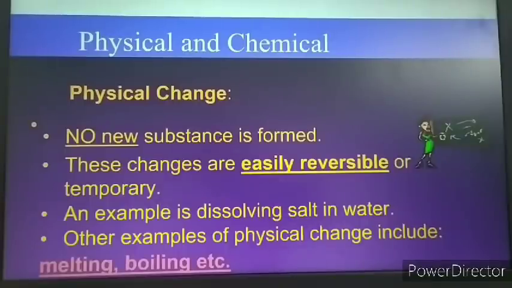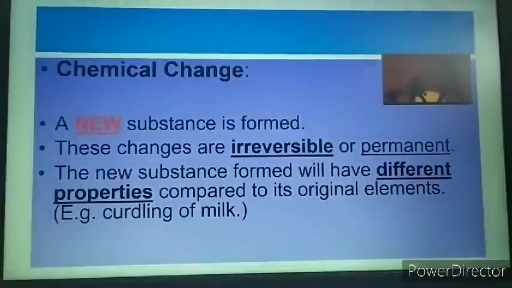So the changing of the solid form of water to liquid form, and then the liquid form to gaseous form, all these three changes we consider physical changes. Now, what is a chemical change? A chemical change is a change in which a new substance is formed. For example, curdling of milk.